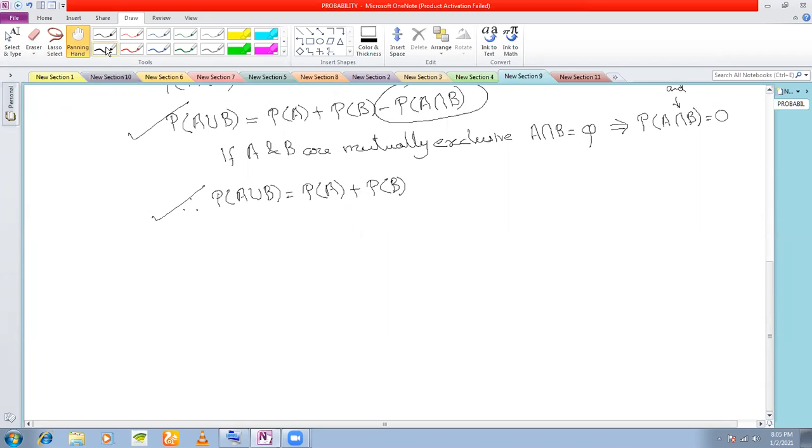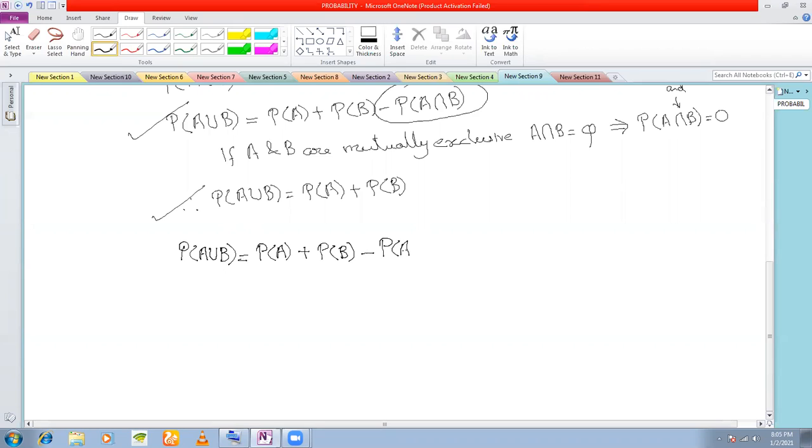till your class 11. But the problem with this formula is that, in order to calculate P(A union B), the probability of occurrence of A or B, you need the probability of A separately, right? You need the probability of B separately, and you need the probability of A intersection B also.